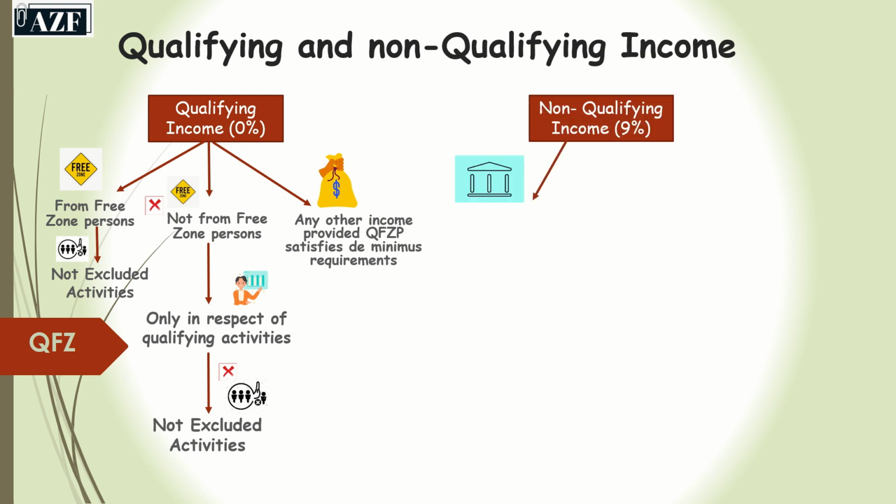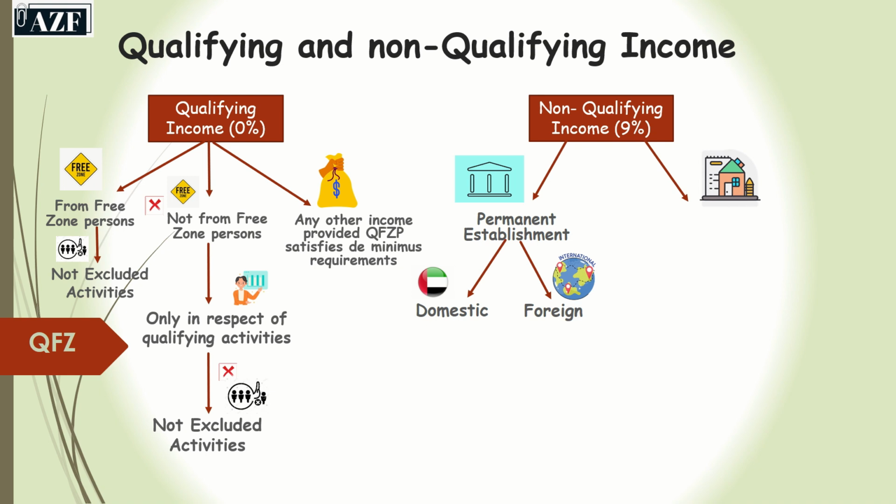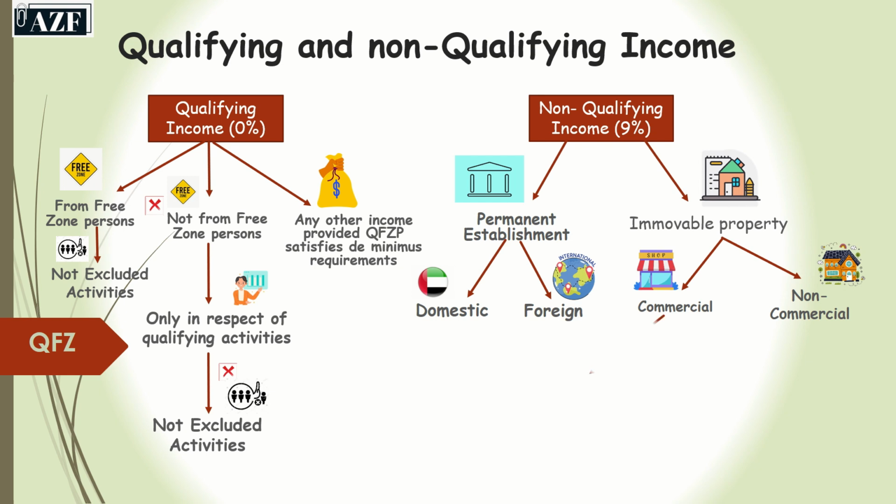Next comes the non-qualifying income, and the tax rate of 9% shall be applicable on this, which includes any income from a permanent establishment, whether domestic or foreign. It also includes income from immovable property, whether commercial or non-commercial. Commercial property is considered qualifying if the transaction is with free zone persons, and if the transaction is with a non-free zone person, then definitely it will be non-qualifying income.